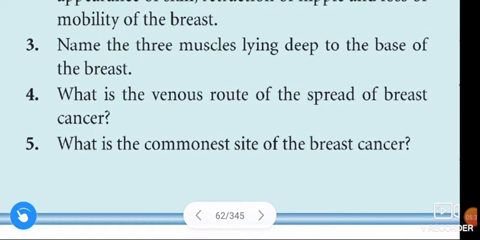And the fourth question is, what is the venous route of the spread of breast cancer? This breast cancer may also reach the brain. See the venous route of the spread of breast cancer.